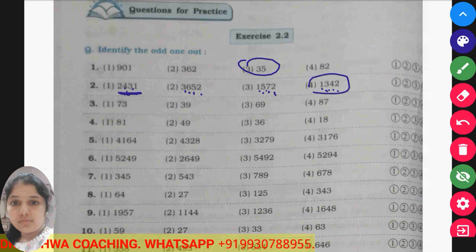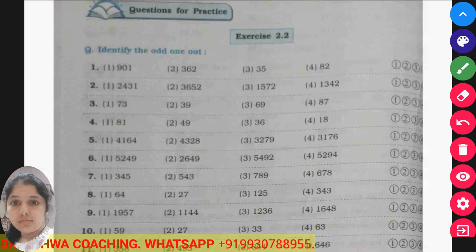So if you look carefully, this 1342, this 3652 and this 2431, all the numbers are not divisible by 3, but the 1572 is divisible by 3. So the correct choice is